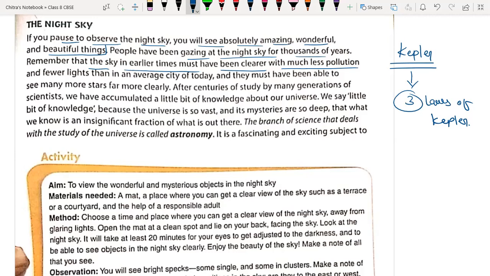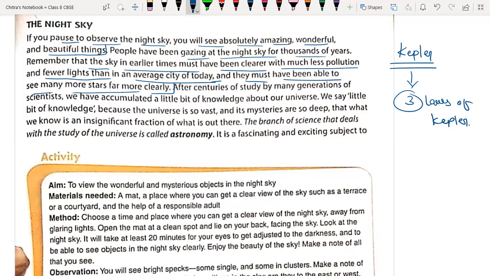In earlier days, the sky was very much clearer as compared to today because there is a lot of pollution nowadays, but it was not there in the older days. Due to pollution and light, today's sky is not as clearly observable. An average city today has much more light, and in earlier times people must have been able to see many more stars more clearly.